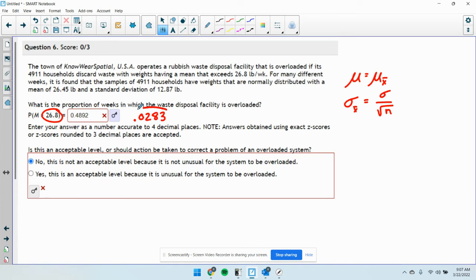It's low because we're talking about samples. So they should behave a little bit more strictly than generic members of the population. Is this an acceptable level, or should action be taken to correct the problem of an overloaded system?